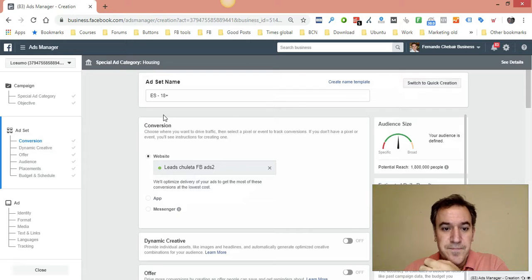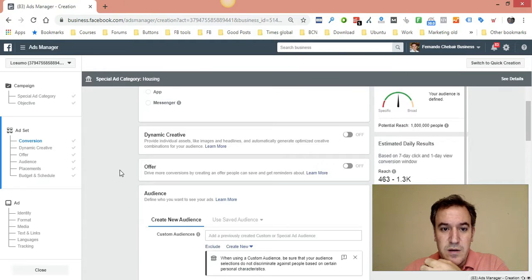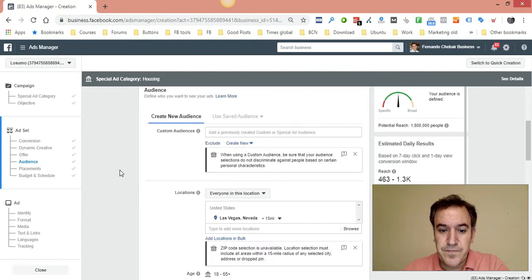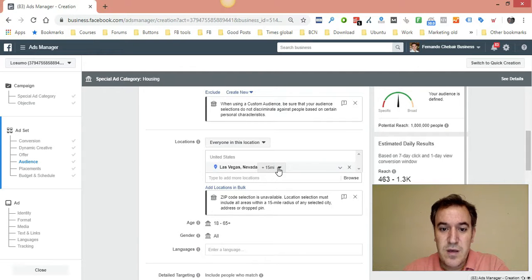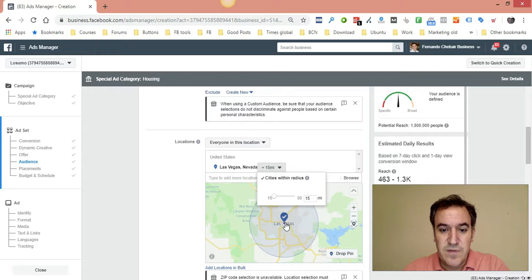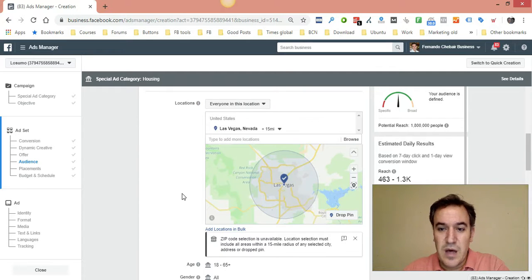And in here I have my custom conversions added. I have a video that shows how to do that. I'm targeting Las Vegas. Okay, I added in here the location Las Vegas, and I can't select less than 15 miles from the center of Las Vegas. This is a new restriction also for real estate, but don't worry, it will work even better than before. I have tried it and I got very good results.